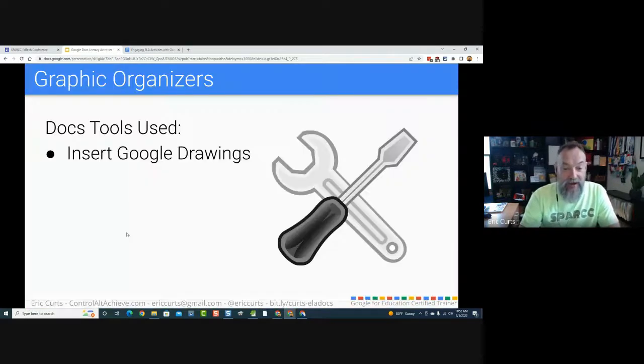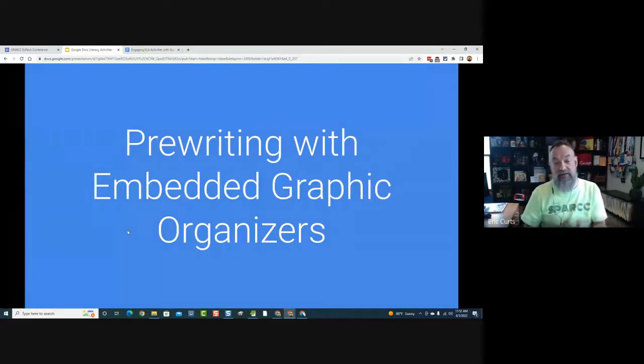Okay, so let's talk about the idea of graphic organizers. Let's say you want your student to write an essay, and it's going to be a compare and contrast essay. They need to compare and contrast two concepts, and they need to write an essay for that. Well, before they just write that essay, maybe it would be helpful for them to do a little graphic organizer where they get their ideas together. Okay, here's the similarities, here's the differences, and they start organizing all their ideas. That would be great to have them do some pre-writing with a graphic organizer and then actually do the essay that they're going to write.